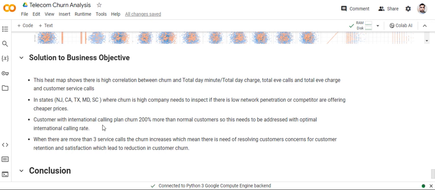Customers with an international calling plan churn 200% more than normal customers, so the company needs to address this with optional international calling rates. When customer service calls increase, churn increases, which means there is a need to resolve customer concerns for customer retention and satisfaction, which leads to a reduction in customer churn.